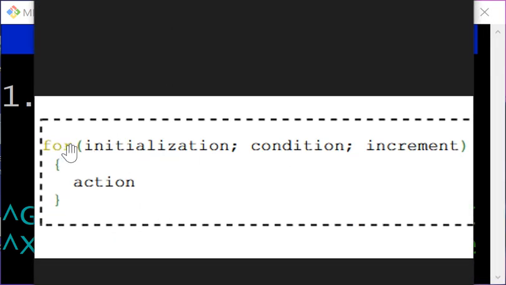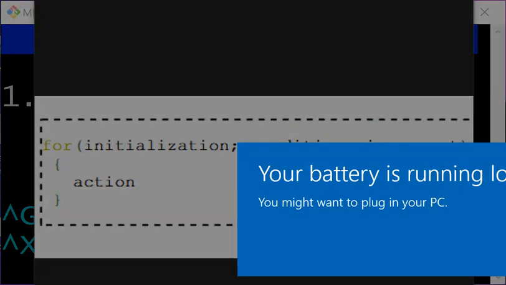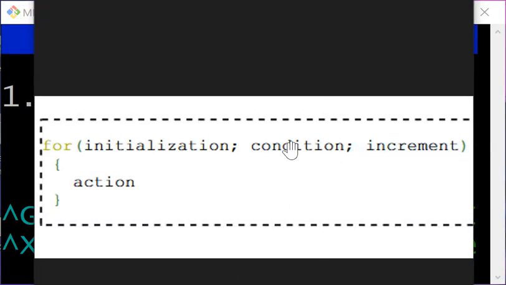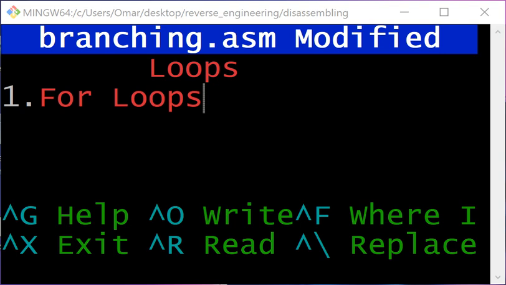We use the for keyword, then we start by initializing a certain variable, and then we write our condition right here. Then we increment that variable that we have initialized, and then we perform some actions. We continue as long as the condition is still true. We check the condition, we perform a certain action, and then we repeat: we check the condition, and then we perform that action again.